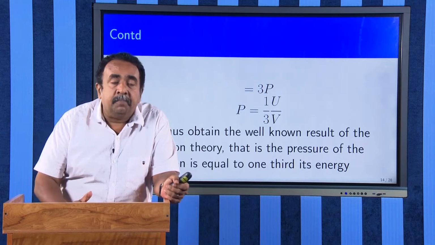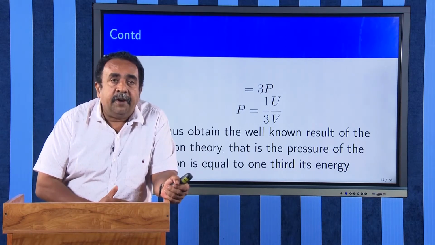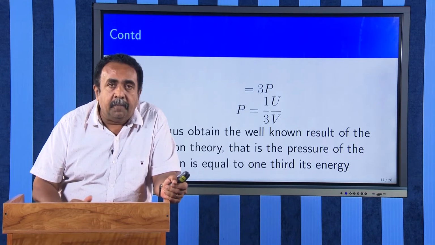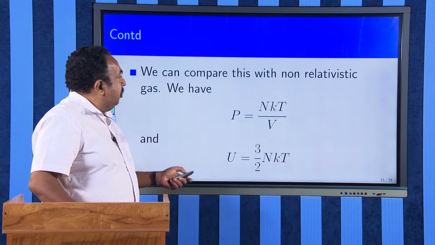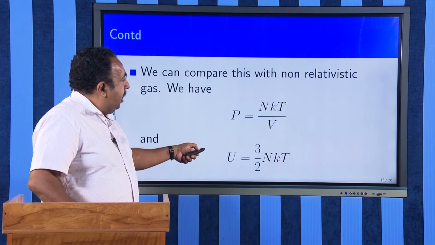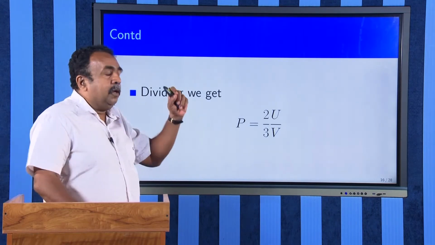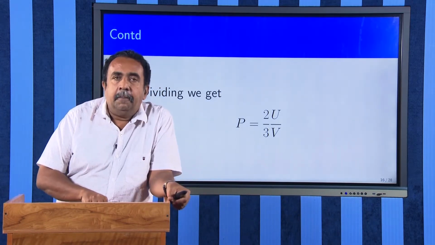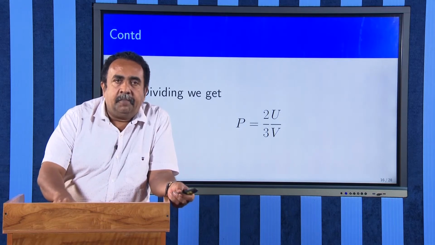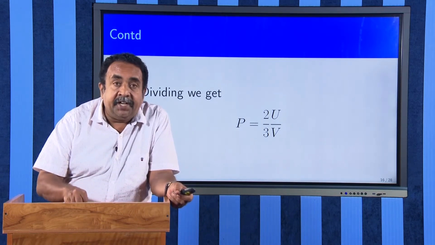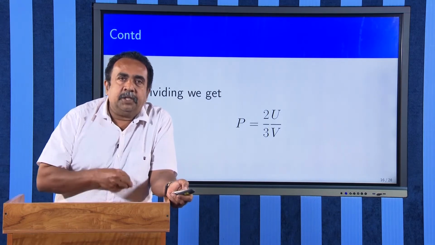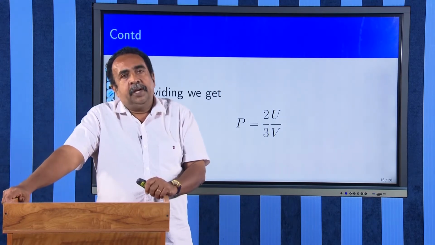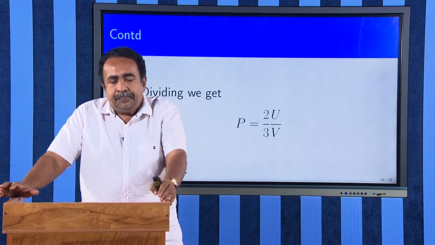This, when you compare with the ordinary ideal gas, for an ordinary ideal gas, P is equal to nkT by V and E is equal to 3 by 2 nkT. Then if you take those relationships, you will be able to get the relationship between P and U: P will be equal to 2 by 3 times the energy density. Therefore, for a non-relativistic particle, the pressure and energy density are related by P equal to 2 by 3 times the energy density. For a relativistic massless particle like photons, they are related by P equal to 1 by 3 times the energy density.